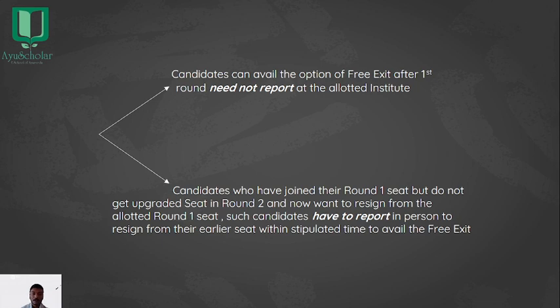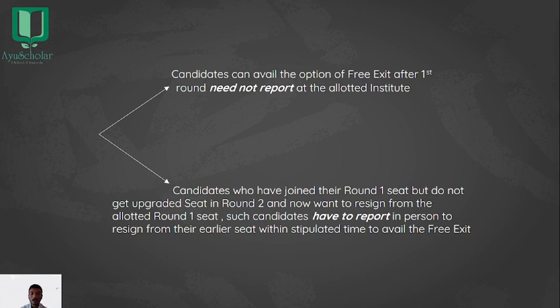Coming back, the candidates who have joined their round 1 seat but do not get an upgraded seat in the second round and now want to resign from the allotted round 1 seat, such candidates have to report in person to resign from their earlier seat within the stipulated time to avail the free exit.